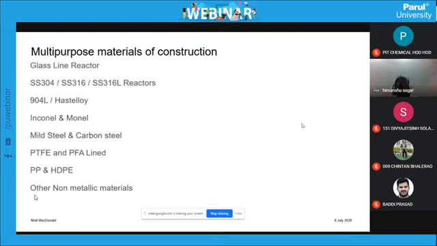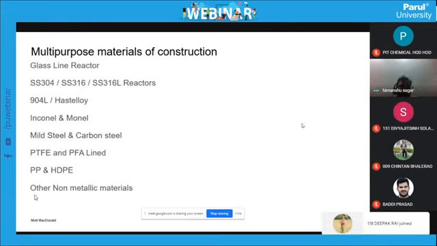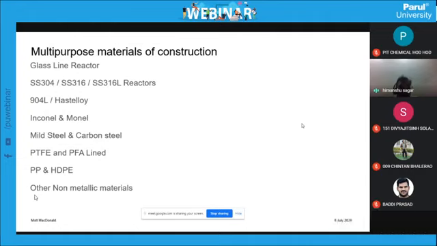Now we have done this reaction. Now I have to do the chlorination of the product. When the third reaction is a chlorination of this product, 904L is not good for chlorination. So I have to transfer this material from the 904L reactor to the next reactor, Inconel or Monel.